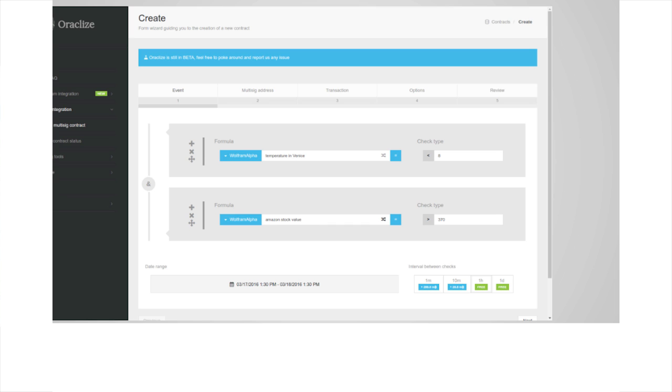As you see here, the conditions are very simple. So it means that you cannot get the same flexibility you can get from an Ethereum smart contract now. And the reason for this is that this needs to be a very simple standard because we wanted to keep this as generic as possible so that other oracles could potentially jump in and start together with us to create this oracle network which doesn't exist yet. But in most cases, verifying simple conditions is enough. So in this moderation use case, it's more than enough.